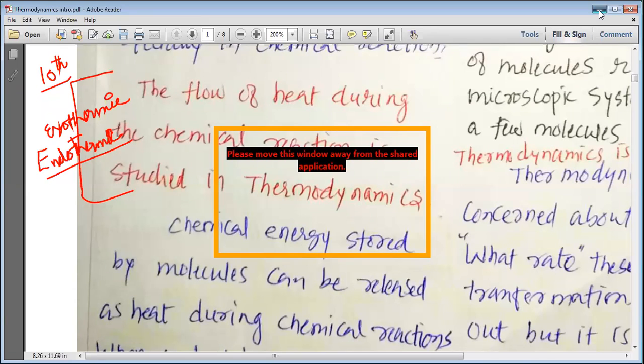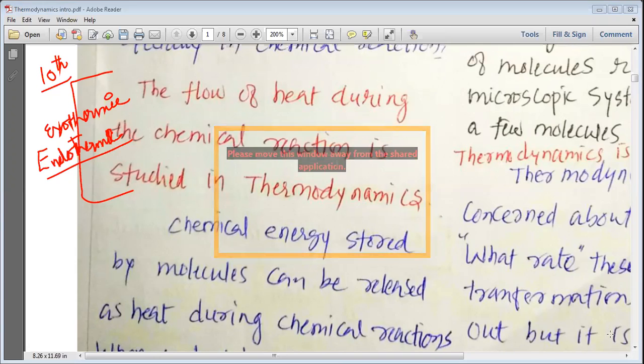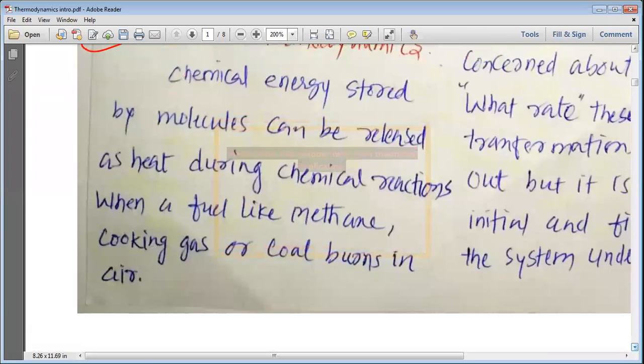During a particular chemical reaction, temperature may increase or decrease. Sometimes the reaction mixture gets cooled or sometimes it gets hot, and the bottom of the vessel either cools or becomes hot. So this is what happens, my dear students, when we study the various chemical reactions: heat is either required or produced. Let's move forward.